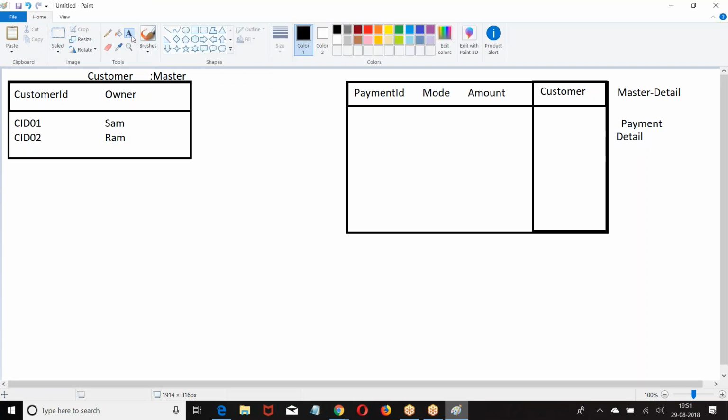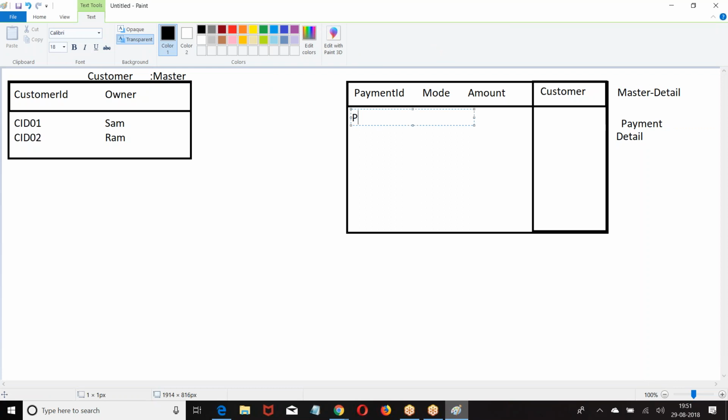Now we are storing the data. When you store the data: mode of payment, $10,000. Choose any one of the customers. When I choose CAD 001, it is displaying CAD 001, but actually what is stored internally? The ID of the record. Salesforce is displaying the name field, but actually the ID of the record is there.